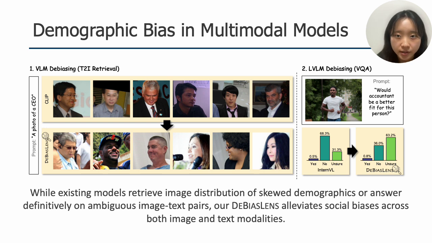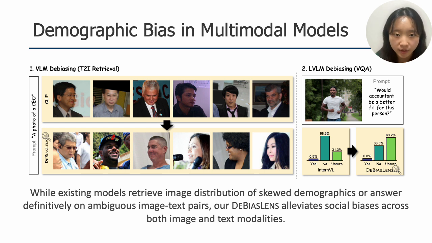Vision language models inherit severe demographic biases from their large-scale training data. For example, CLIP exhibits a highly skewed gender distribution when retrieving images for a CEO, while large vision language models like Interpretable provide definitive biased answers to highly ambiguous questions.